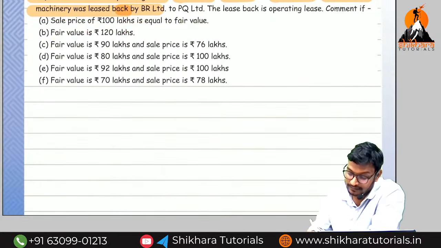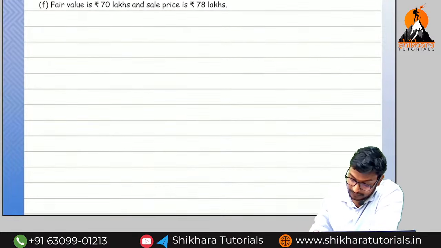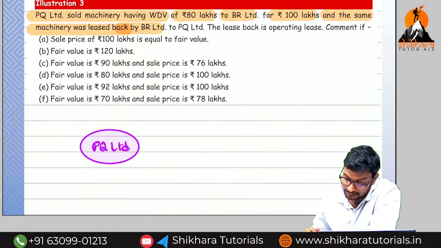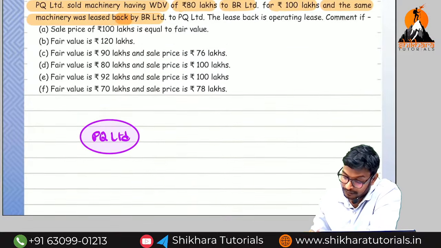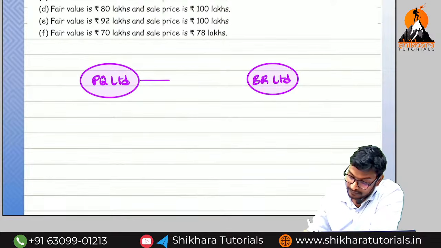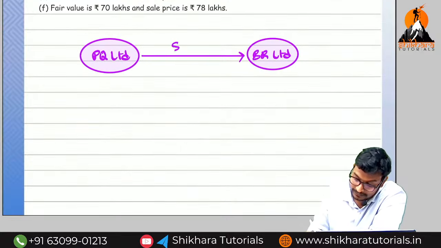So what are the parties here? I will write the clear picture. PQ Limited is one of the parties. What is the second party? BR Limited. PQ Limited, having machinery with WDV, sold it to BR Limited. This is a sale. And again BR Limited gave it back on lease, a lease back.